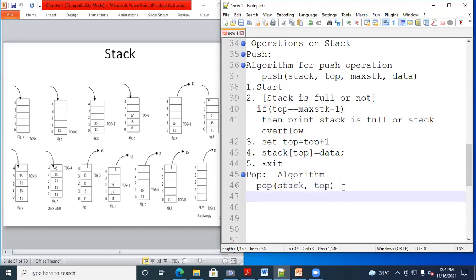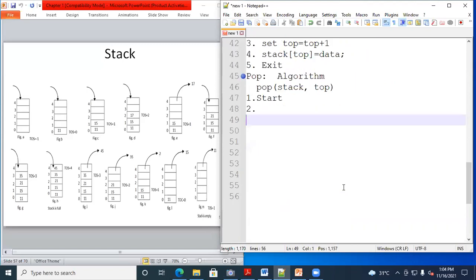Now when you are performing the pop operation, what you need to check first? Start. Algorithm will start. Second. Pop operation ला सर्वात पहिल्यांदा काय चेक करावं लागेल? So what you need to check? Stack is empty or not.